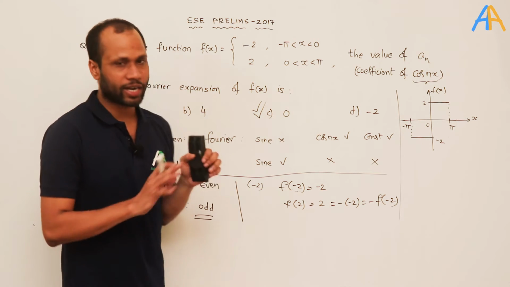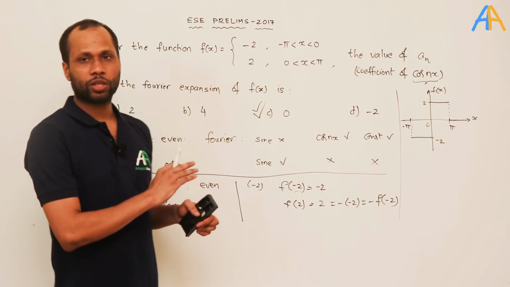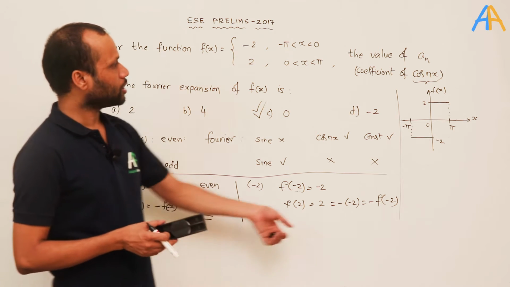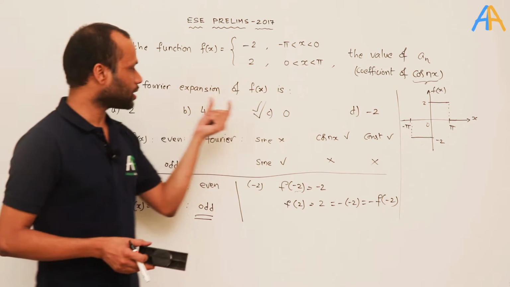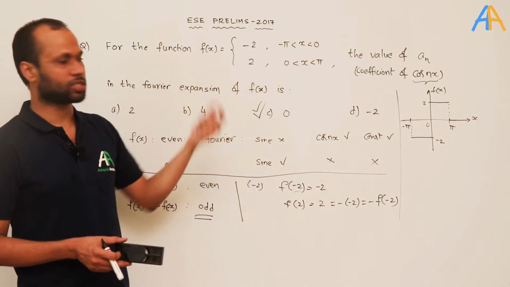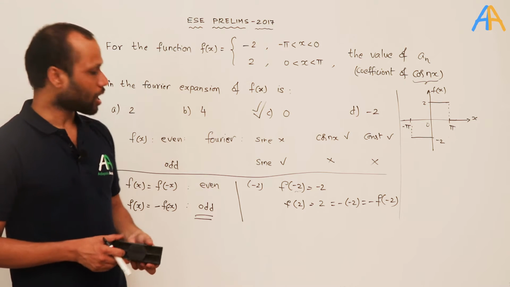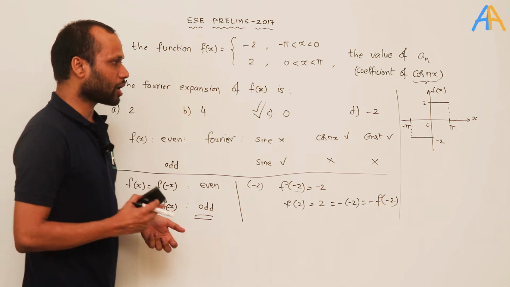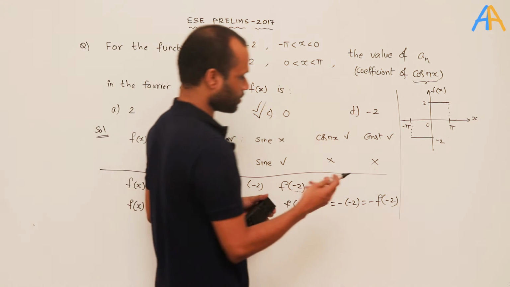Now, apart from these two, the standard way of finding the coefficients or the Fourier expansion of a given function is to make use of the Euler formulae. What are the Euler formulae? I am just writing in brief here.